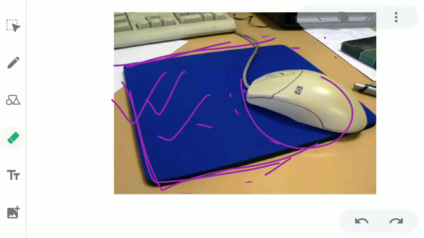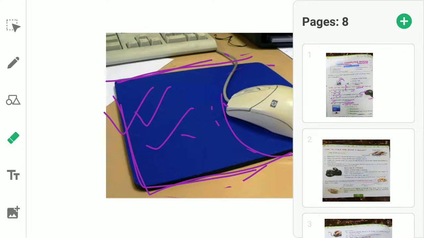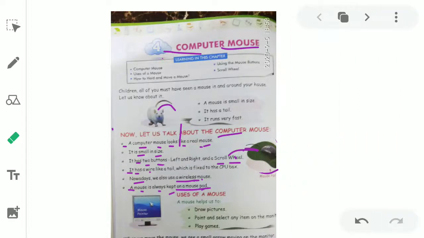So now let us talk about the uses of a mouse. A mouse helps us to draw pictures, point and select any item on the monitor, and play games.